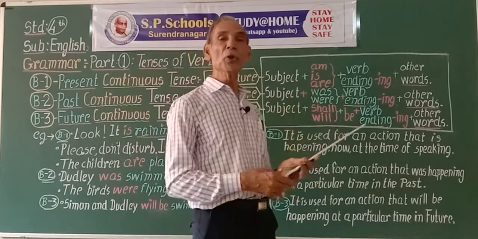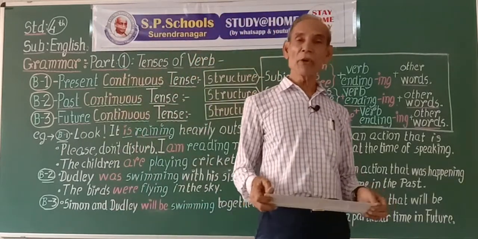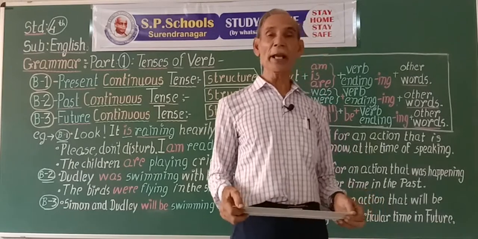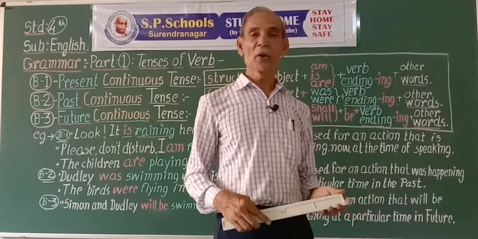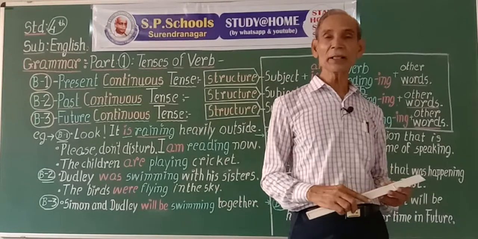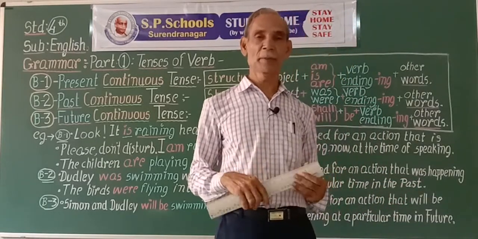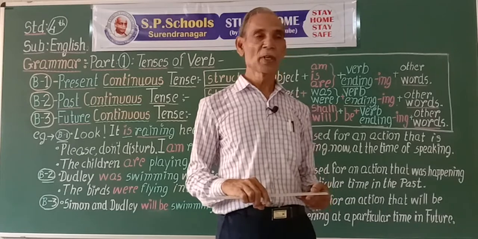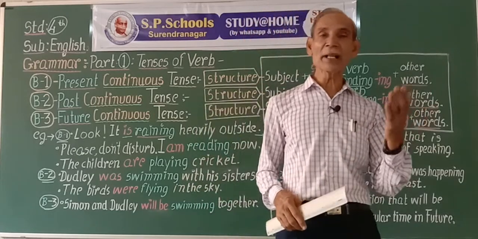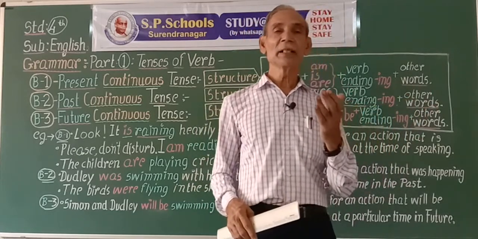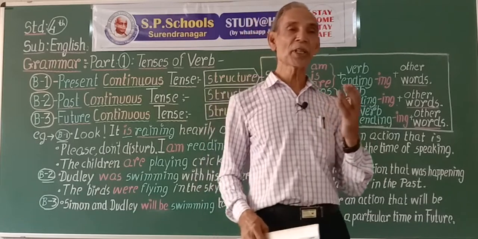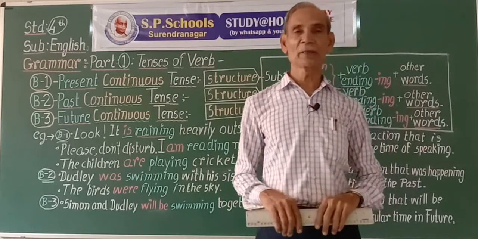Are is used with we, you and they. We are learning English grammar. You are writing English sentences.